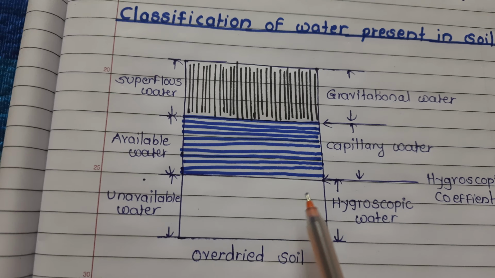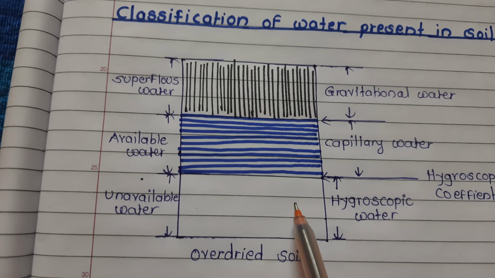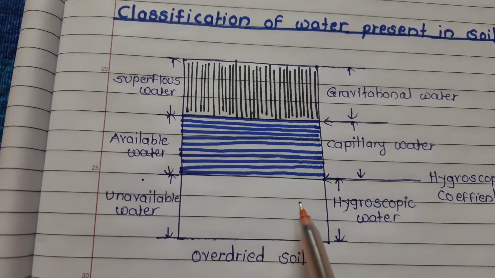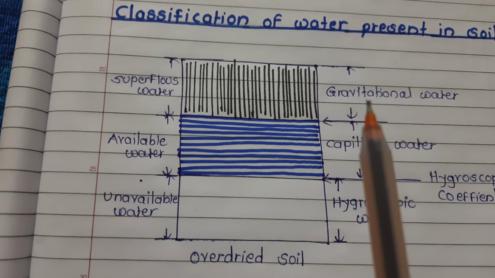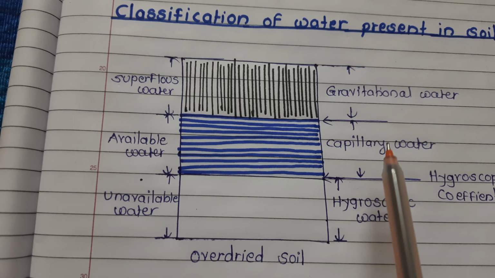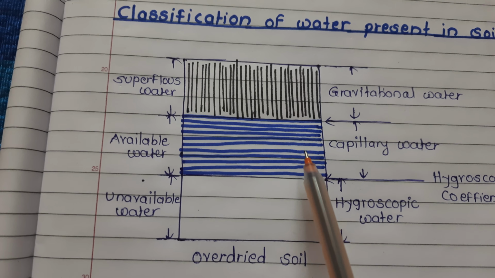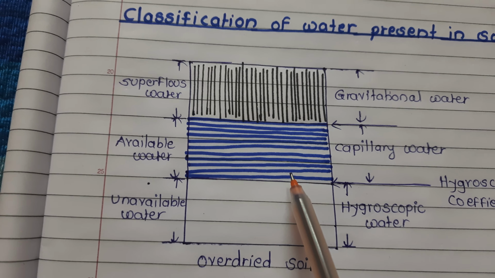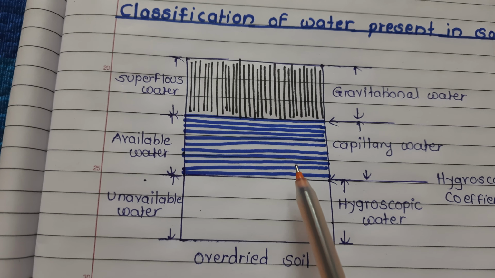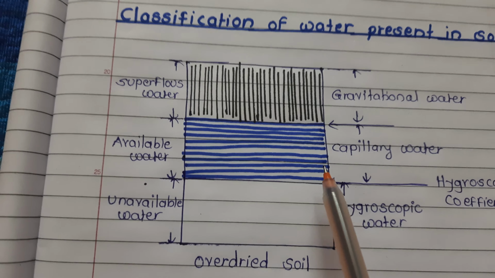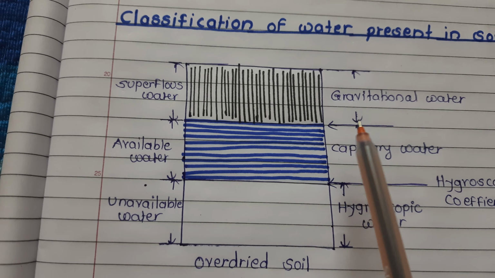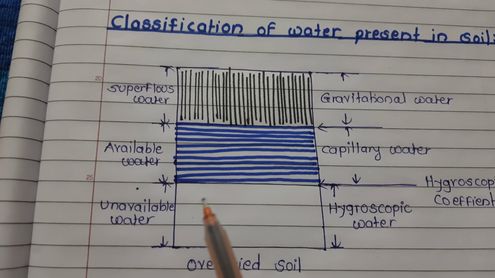When an oven-dried sample is kept open in the atmosphere, it absorbs some amount of water from the atmosphere. This is called hygroscopic water, and this water is not capable of movement by the action of gravity or capillarity forces.